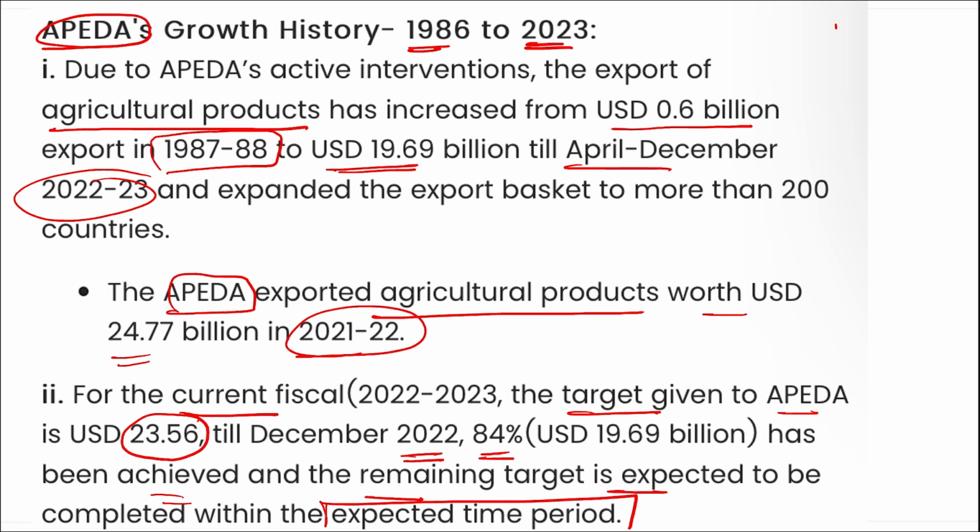Apart from this, remember WTO released data stating that India was ranked 25th in 1986. Then its rank kept on decreasing, but in the past few years we are seeing that in 2019 the rank of India in World Trade Organization trade data was 10th. In 2021 the rank was observed to be 8th in WTO trade data.